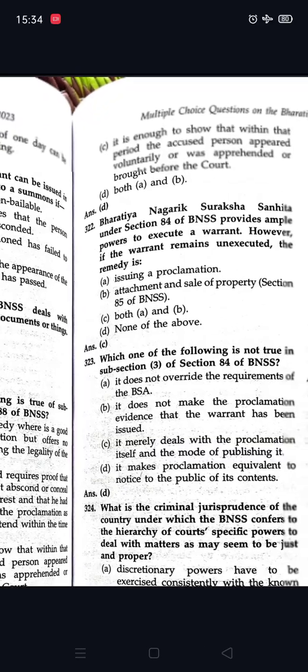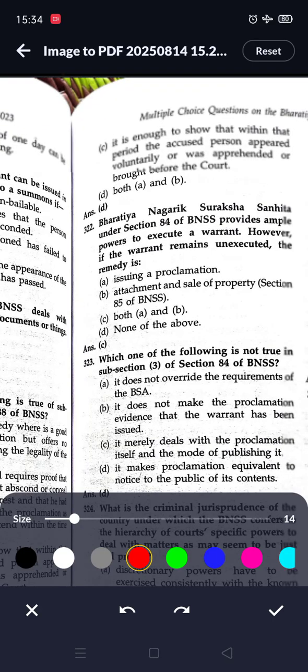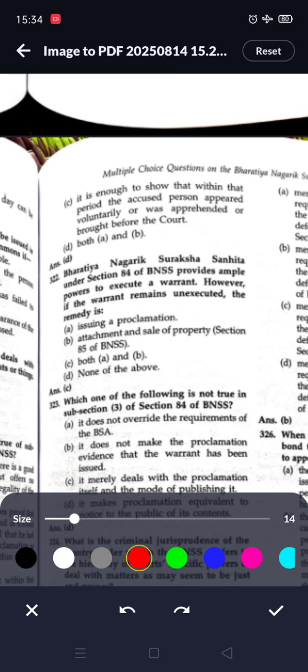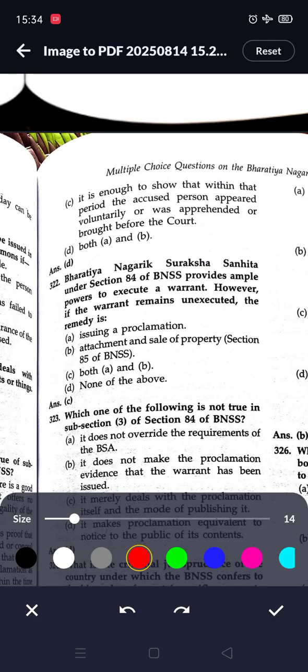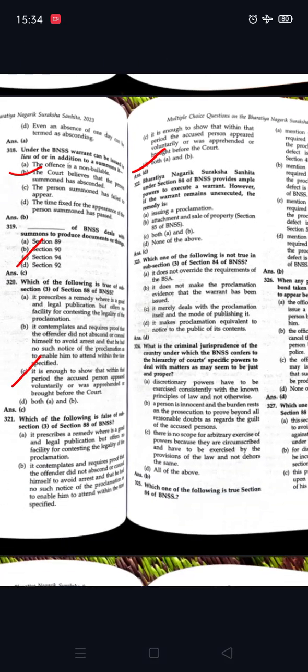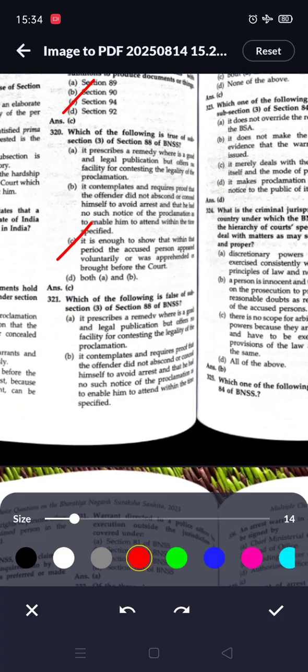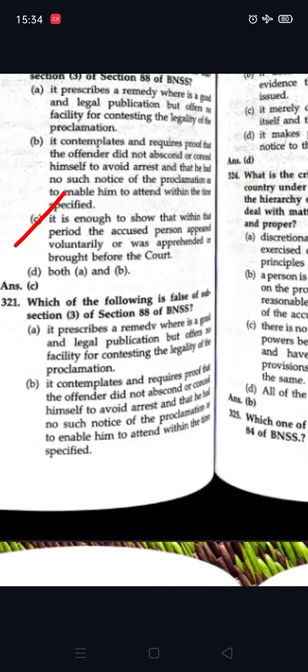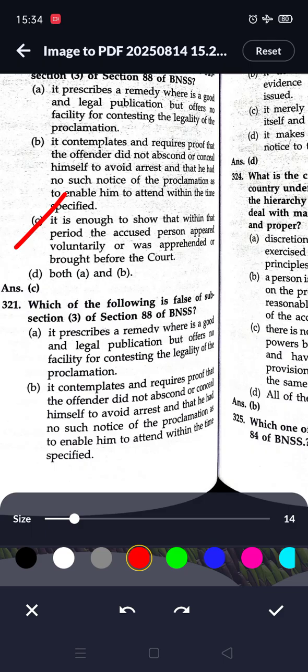Other options are, it is enough to show that within the period the accused person appeared voluntarily or was apprehended or brought before the court. So here option D is correct. Option A and B: it prescribes a remedy where there is a good and legal publication but offers no facility for contesting the legality of the proclamation.